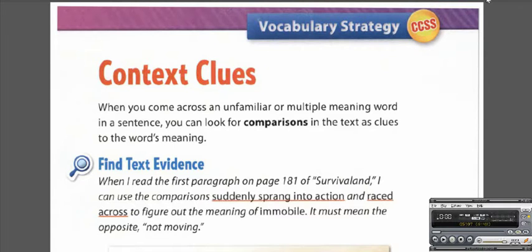Today inshallah we will discuss some new points about our selection, Survival Land. The first point, as you can see, is about the vocabulary strategy. The title is context clues. Let's hear it together.